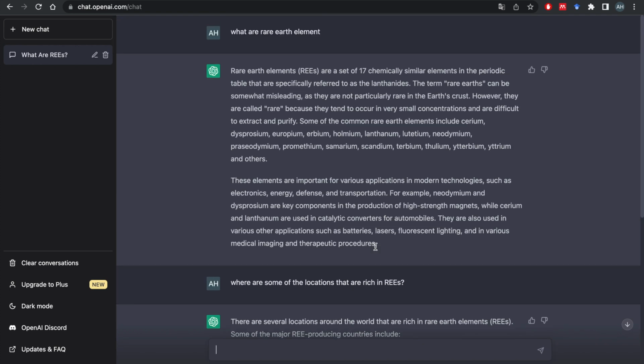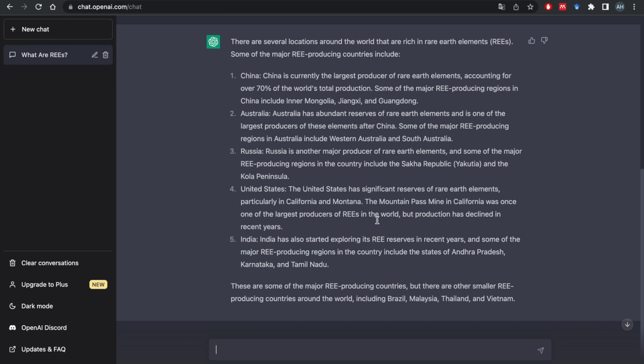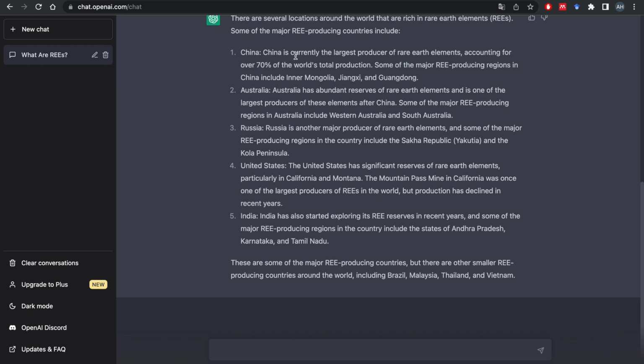All right, so we have an intro, we have some information about where these elements are located. So these were all the locations on Earth that are rich in rare earth elements. Are there any planet or moon that is rich in rare earth elements? So let's see. Are there any extraterrestrial sources, or you can put it in simpler words, are there any sources of rare earth elements outside of planet Earth? You can put it that way.